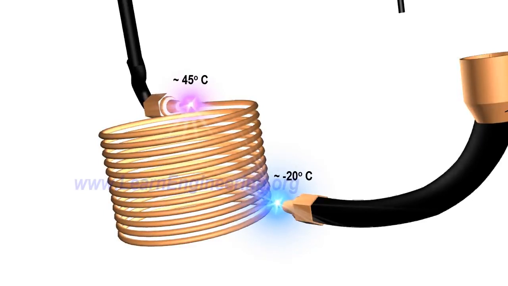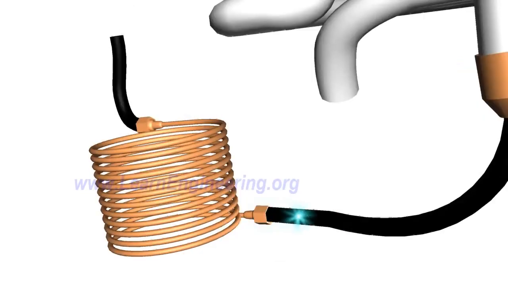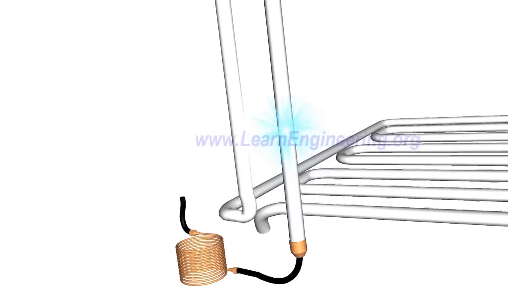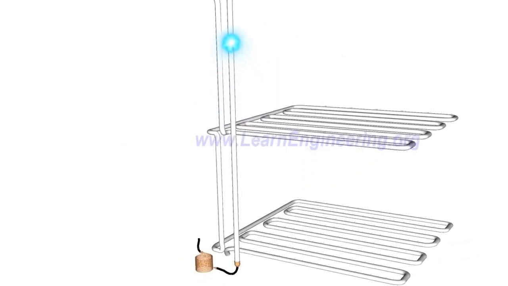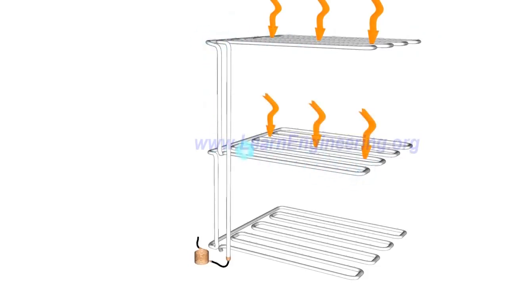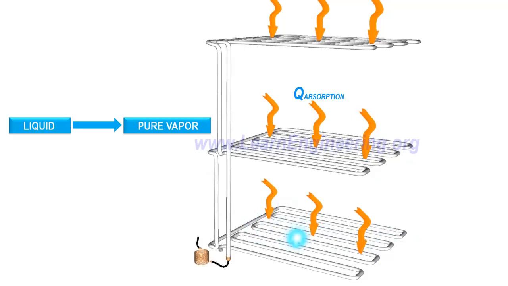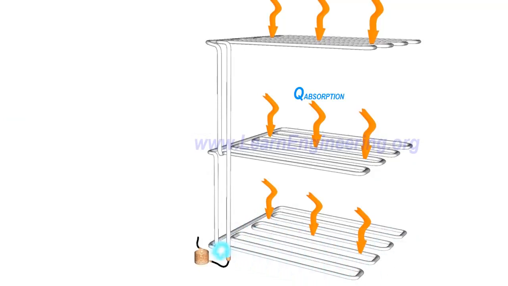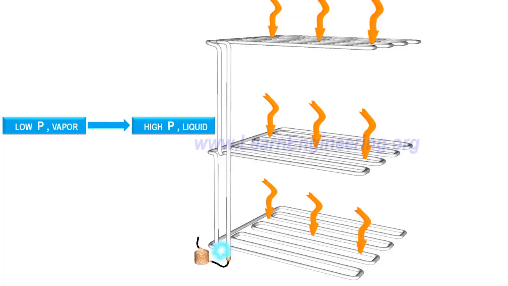Next phase is simple. Just pass this cold liquid over the body where you have to absorb heat. During the heat absorption process, refrigerant further evaporates and transforms into pure vapor. So we have produced the required refrigeration effect. If we can take this low-pressure vapor refrigerant to the state before the throttling process, that is high-pressure liquid state, we will be able to repeat this process.